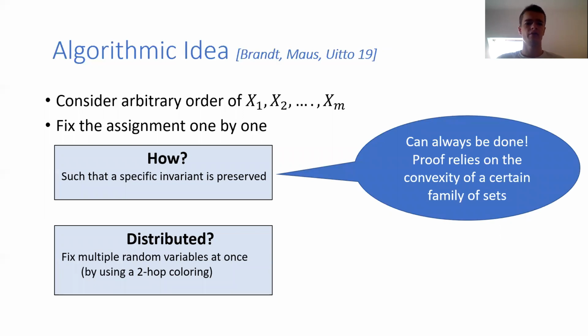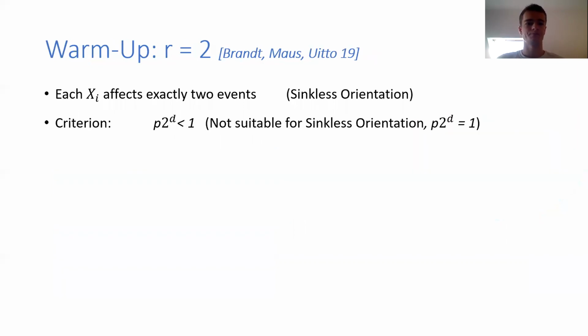Then, what about distributed computing? Because this seems like a sequential process. However, we can basically fix multiple random variables at once, as long as they don't affect a common bad event. And then you can use a coloring and iterate through the color classes. I won't go into detail there, but it's straightforward.